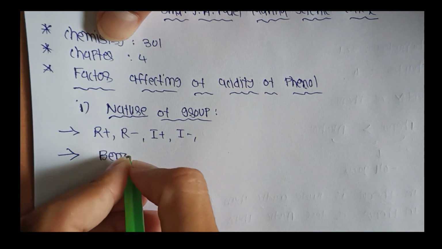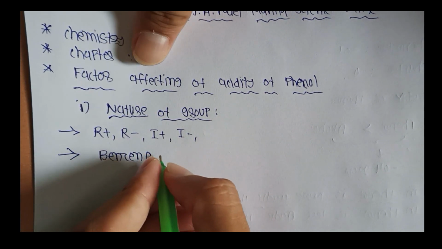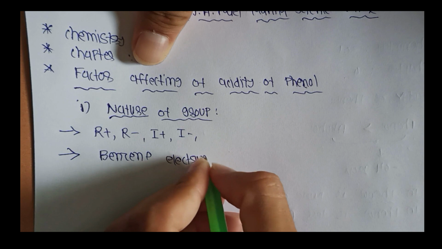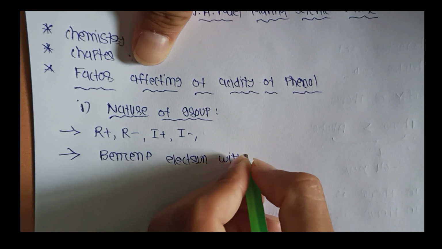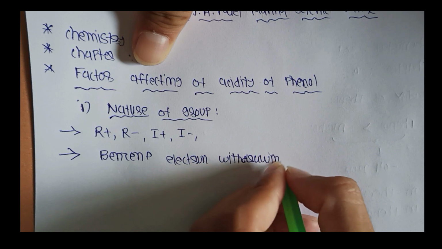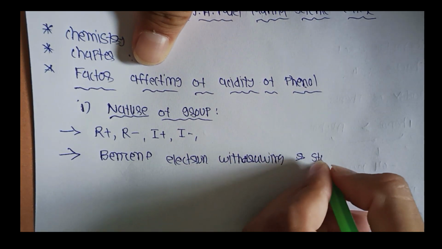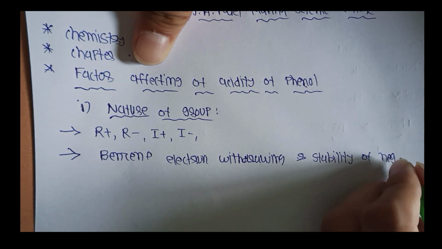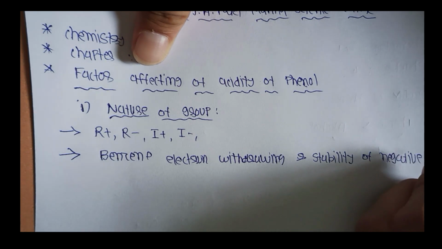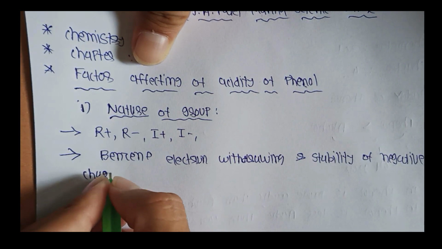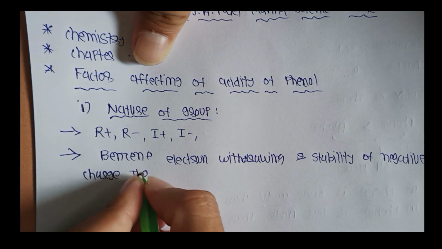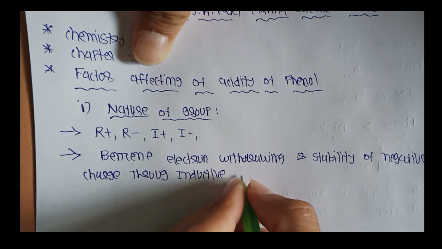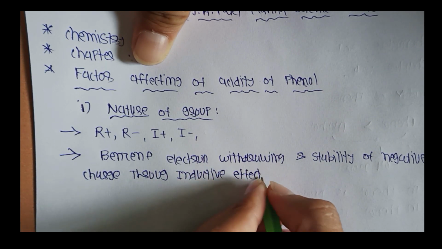In general, benzene has an electron withdrawing effect and stabilizes the negative charge through the inductive effect.